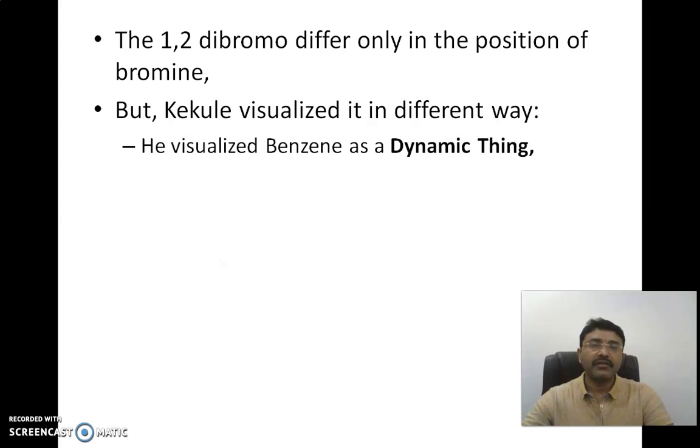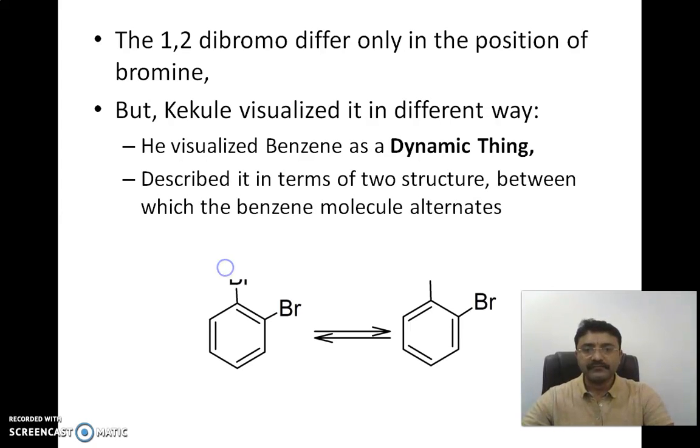He found out that it is a dynamic thing. He visualized that there will be a resonance structure in this 1,2-dibromobenzene. Let us look at the structure of 1,2-dibromobenzene. Here you can observe the bonds inside the ring system have been arranged differently in both the structures.